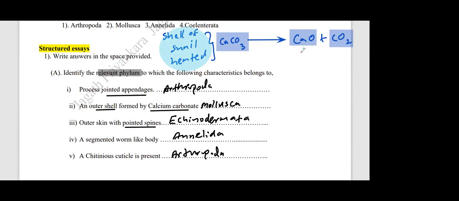Calcium oxide is the chemical name, and the other name is quicklime. And this is limestone. Both of these are solid, and carbon dioxide is the only gas. This one is solid, this also solid, and this one is gas.